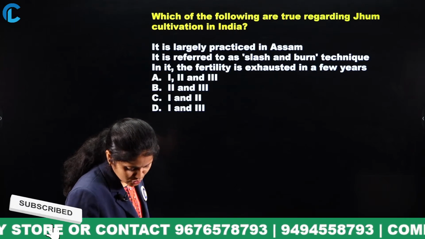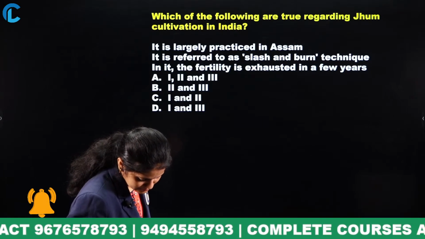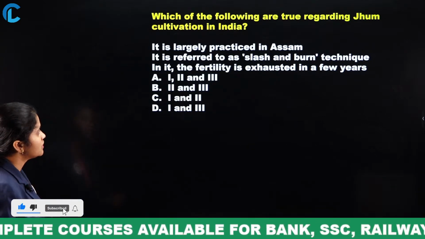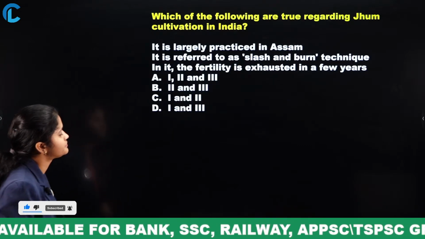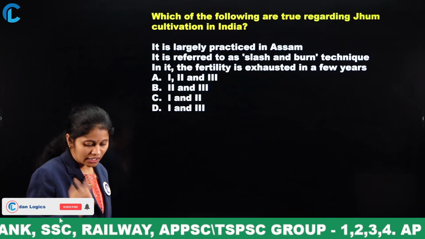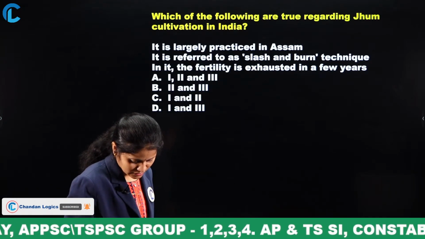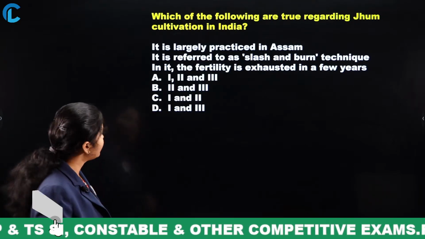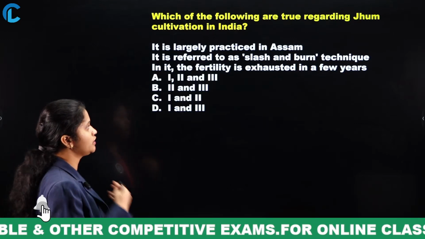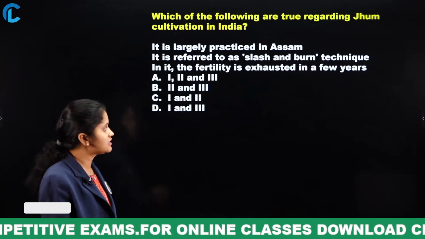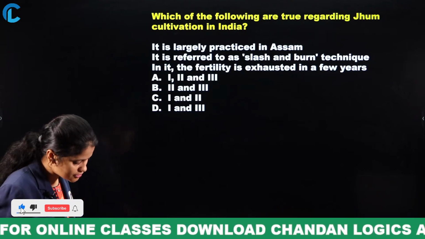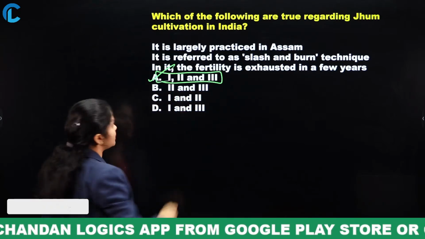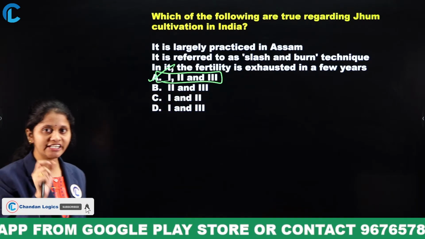Based on the statements also you can solve, right? Option D, 1 and 3. Actually, the second statement is correct. Next, try to solve the other two statements. Option C, only 1 and 2. Why not 3? By doing Jhum cultivation, the fertility decreases, that is, it is exhausted in a few years also. That is also true. That means option A is the perfect answer: 1, 2 and 3. All three statements are true related to Jhum cultivation.